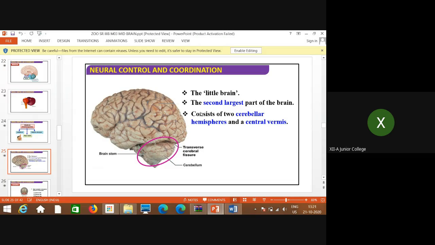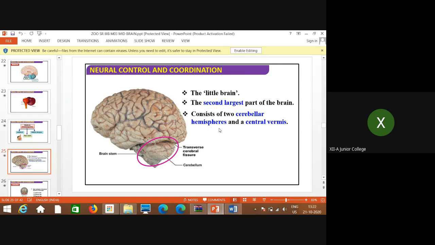So the cerebellum, the little brain and second largest part of the brain, consists of two cerebellar hemispheres and a central vermis. Try to understand. Just like cerebral hemispheres, these are cerebellar hemispheres.